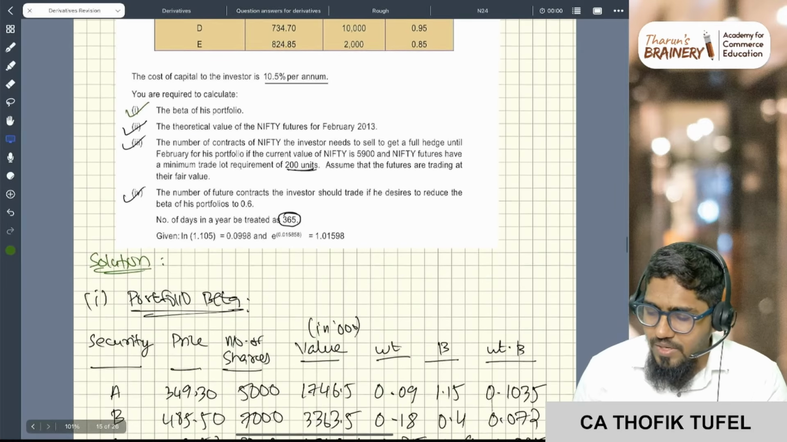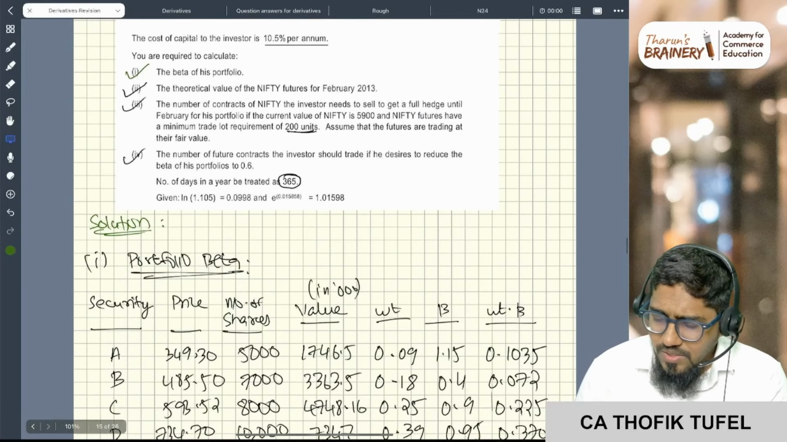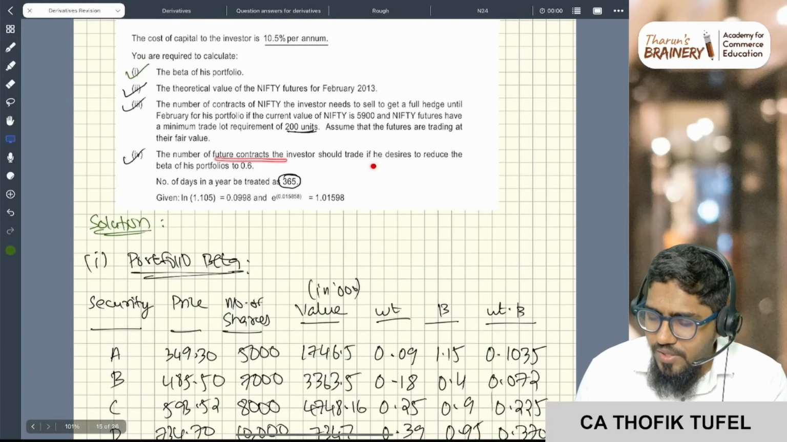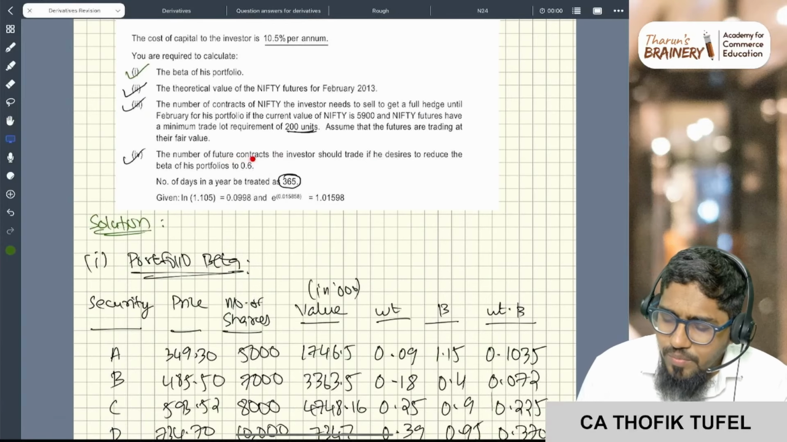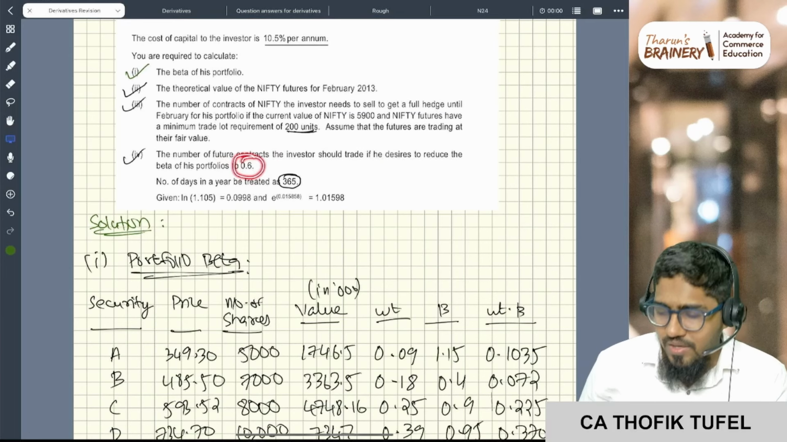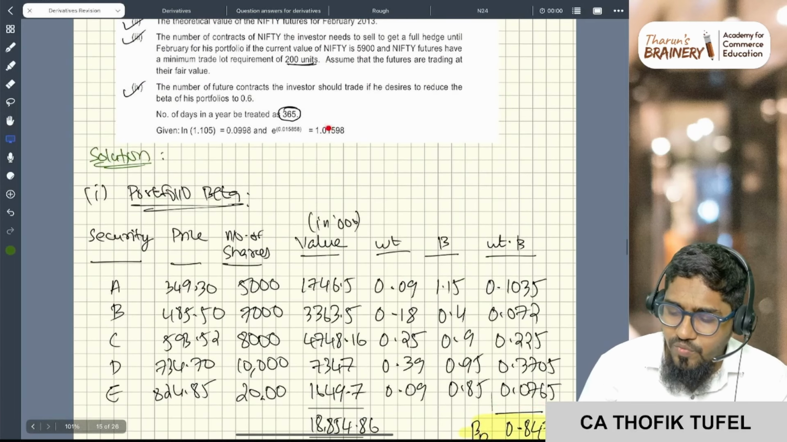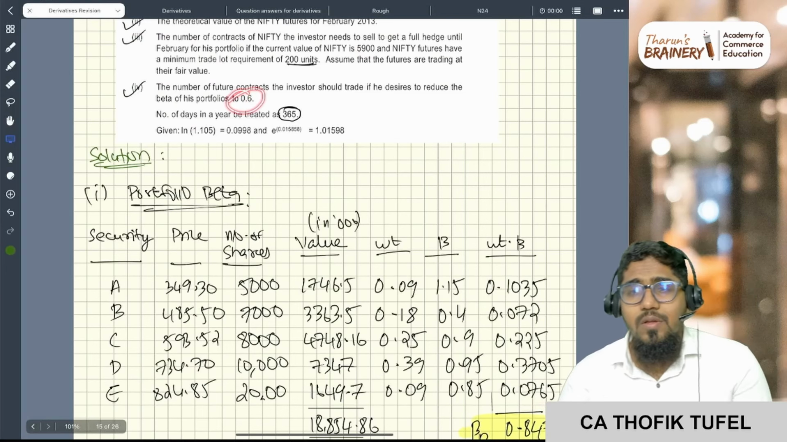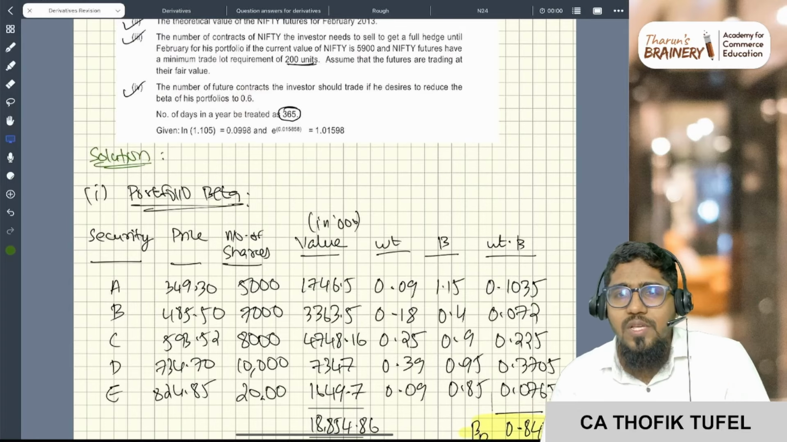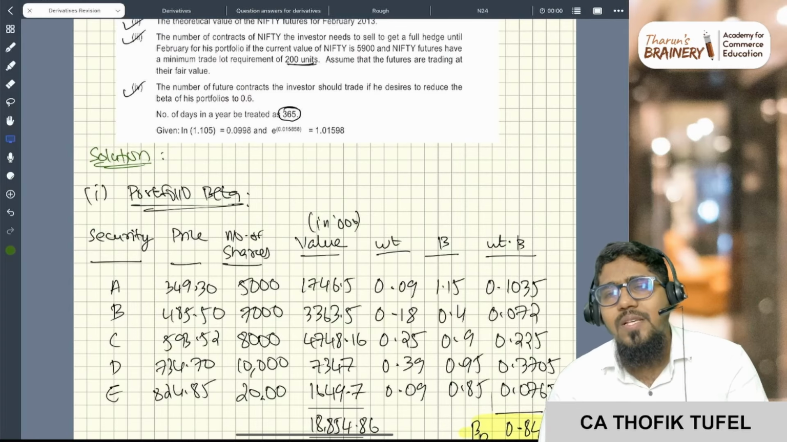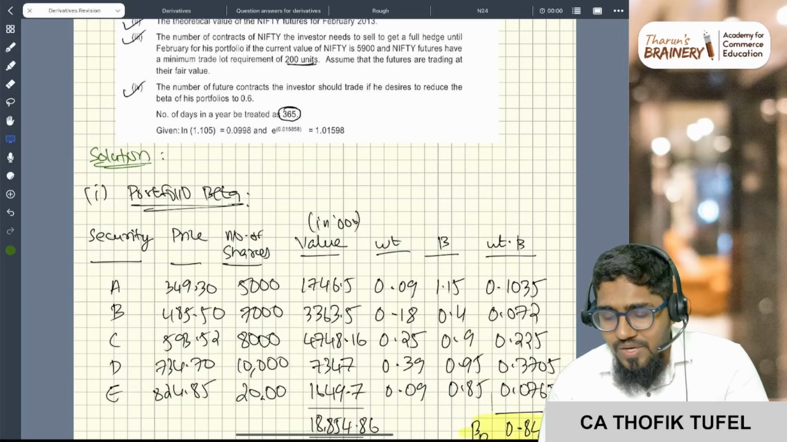Now the next one is: the number of future contracts the investor should trade if he desires to reduce the portfolio beta to 0.6. Currently my beta is 0.8475. I want to reduce my portfolio beta to 0.6. So how many future contracts should I sell so that my beta is reduced to 0.6?